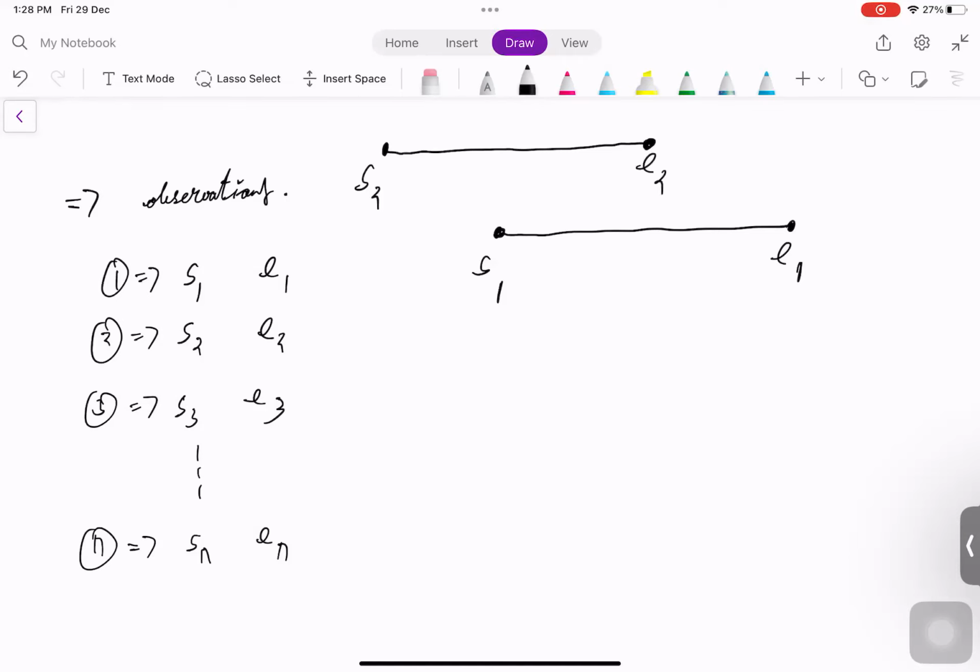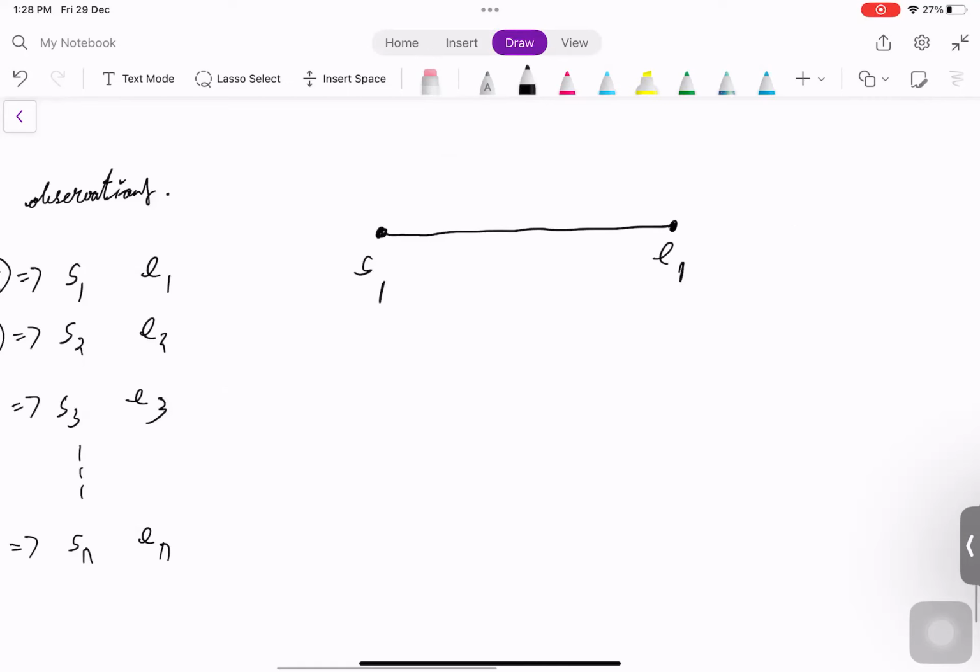In this scenario, can they meet? No, right? These two people are starting at these points and moving with constant speed, which means the difference between their distances will always remain the same until the second person reaches E2. So from that we can observe that they can never meet. Let us take one more scenario.